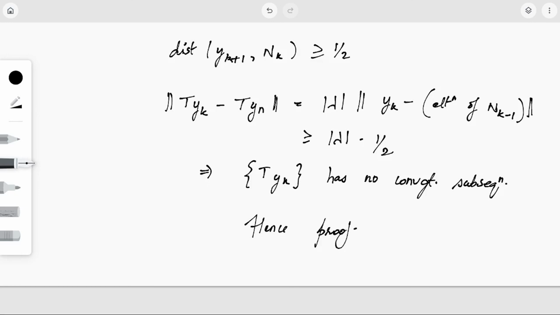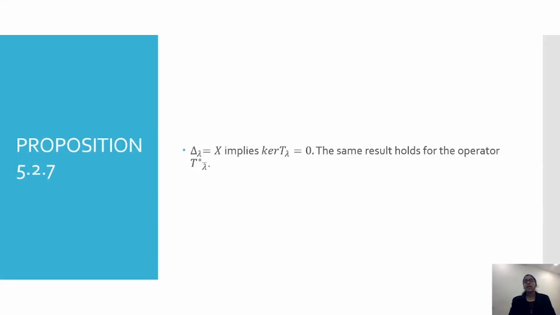So what we had assumed was wrong. We had assumed that the kernel of T_lambda is not equal to 0, but we got a contradiction to the fact that it will be a compact operator. It will not be a compact operator. So that is what our proposition states. It states that if image of T_lambda is equal to X, then kernel of T_lambda will be equal to 0. So just go through the proposition once again till the concept is clear.